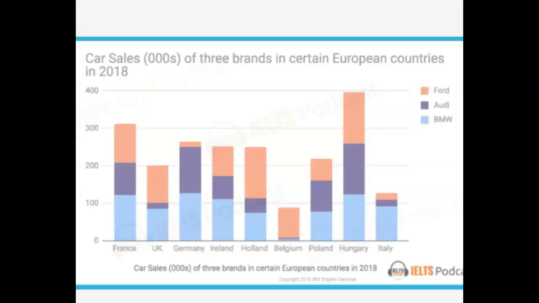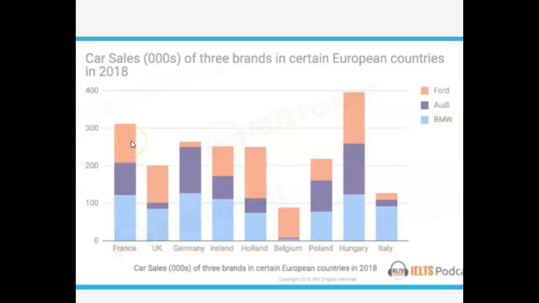Okay, so I found the image and I want to tell you how I would go about doing this. One thing I would do is I would spend a paragraph talking about the total sales. I think that's important. Why is it important? Because it's a stacked bar chart, and that's the reason why they've done it in this fashion. They want you to talk about the totals. The totals are very important. Otherwise, it wouldn't be stacked. You would have the three countries next to the three car brands next to each other. So it's stacked because they are concerned about the total and then what went into making that total.